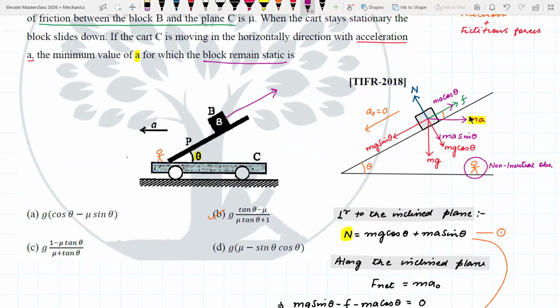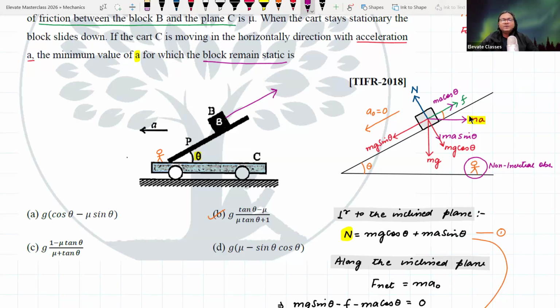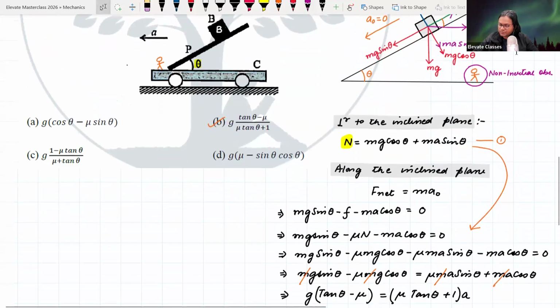So essentially we are looking at the lower limit of A, जहाँ पे the object is going to come to rest. Otherwise the object will start moving in this direction. Okay, motion will be sort of reverse.